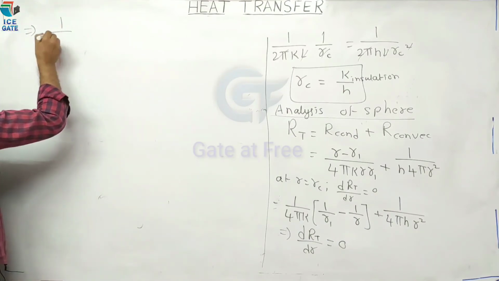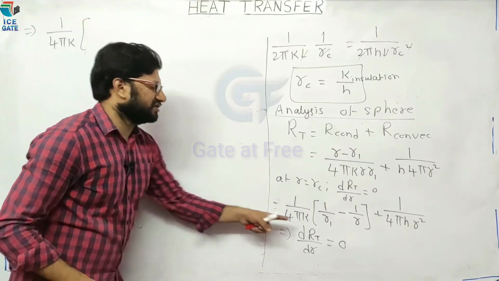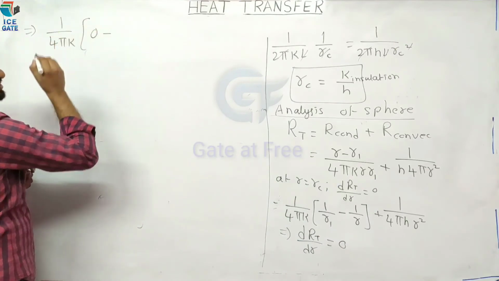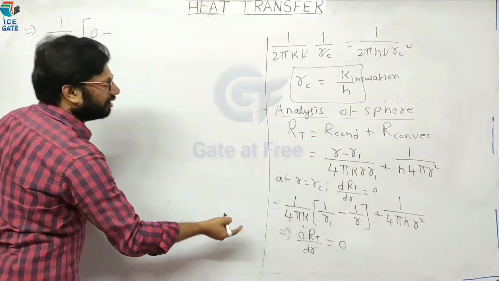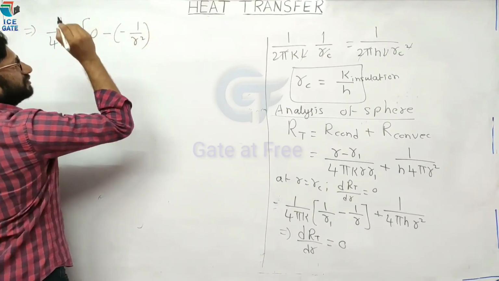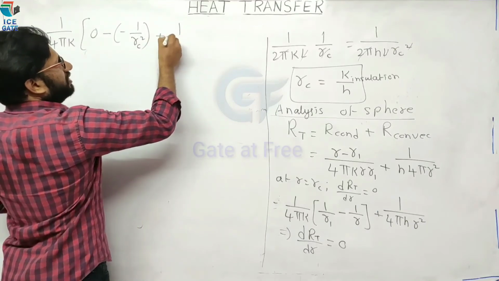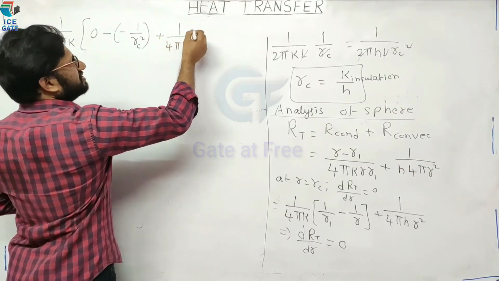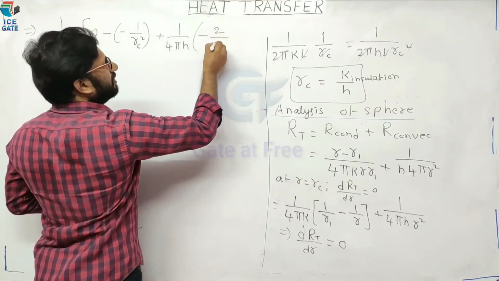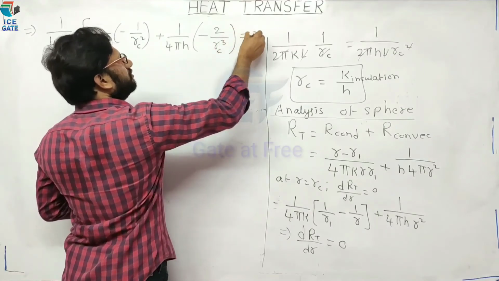After differentiation, 1 divided by 4 pi k, the differentiation of R1 is constant, it will become 0, minus, now 1 by R minus 1 by R square, now R becomes RC, plus 1 divided by 4 pi h, now 1 by R square minus 2 divided by R cube, here R becomes RC, is equal to 0.